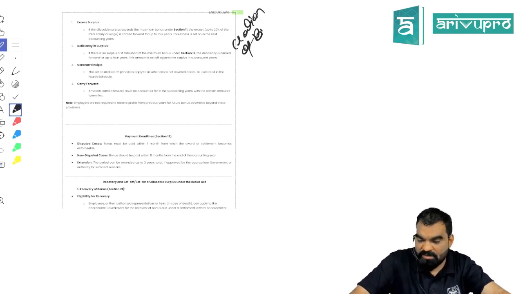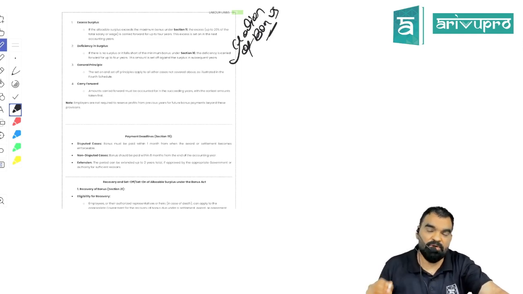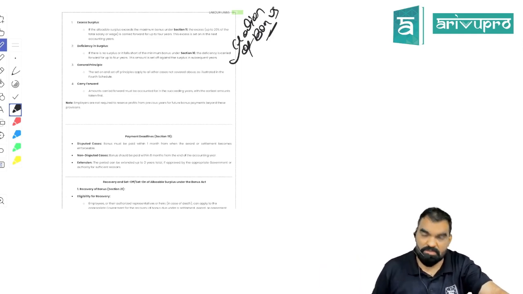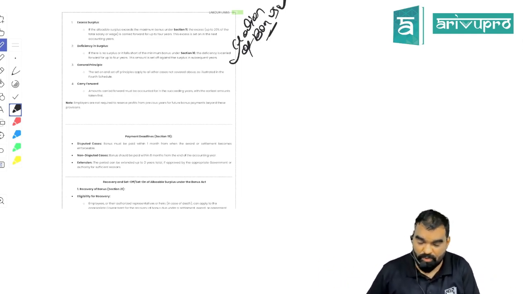Set on means you're transferring part of the profit into a bonus reserve, because this year you have made allocable surplus which is more than the maximum bonus. So the maximum bonus is 20%, so pay the maximum bonus, that is 20%, and the remaining you can transfer to create a bonus reserve that is going to be used when the organization has a loss and they are under an obligation to pay the minimum bonus.